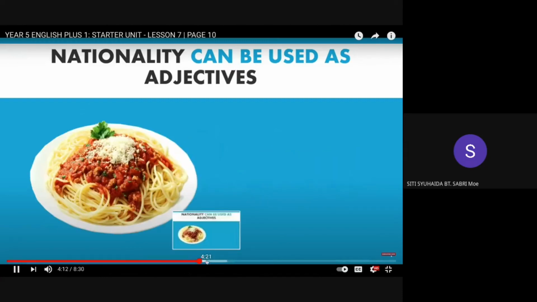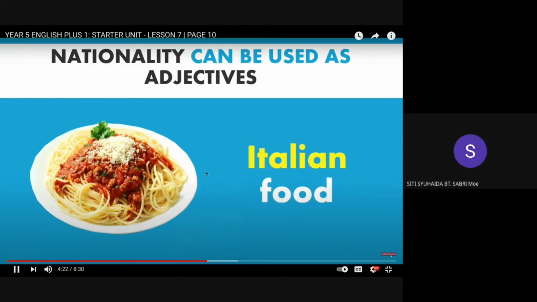Okay, what is this? Spaghetti. It is from Italy. Italian food. Spaghetti is an Italian food.